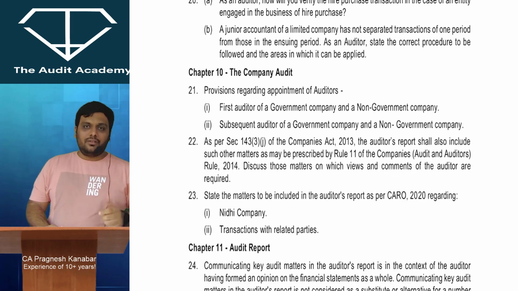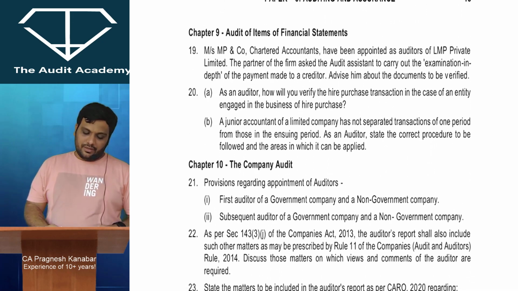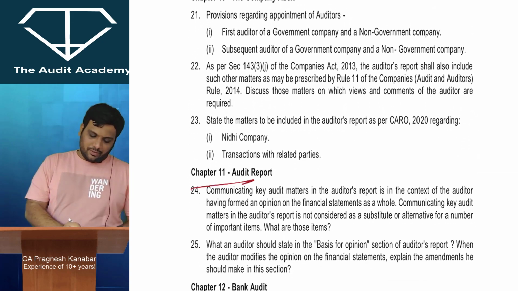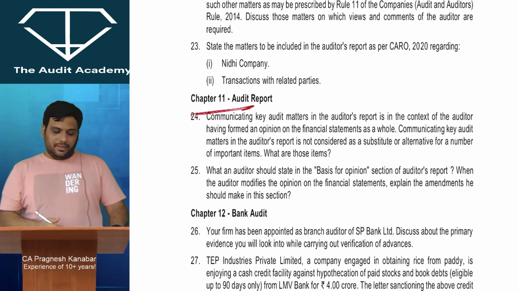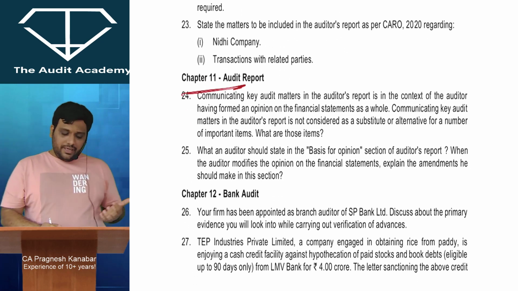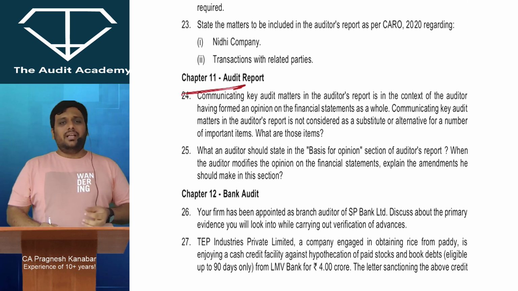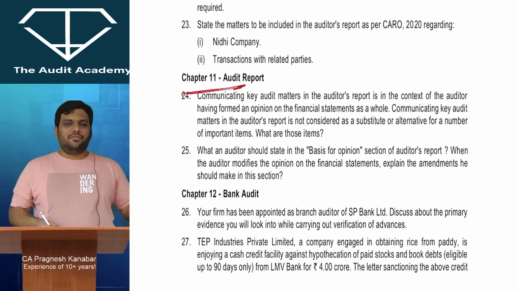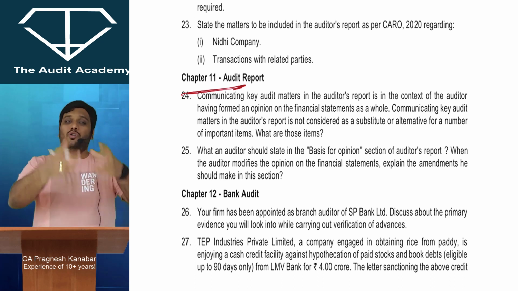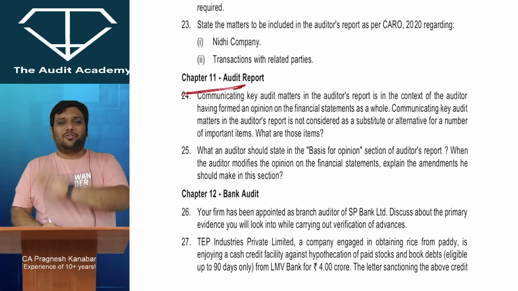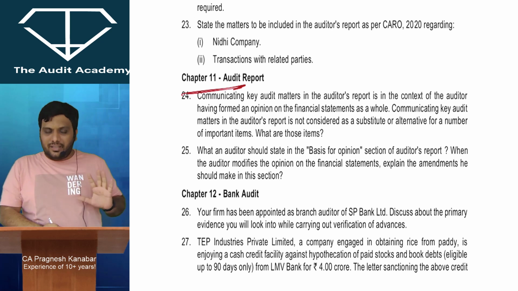That there is one just audit report topic, alright, on standards. So I'll just finish the audit report topic, so that standards are completely done. Chapter 11, audit report. Communicating key audit matters in the auditor's report. Say key audit matters, a mandatory concept for audit of listed entities, the matters which are communicated with those charged with governance. Out of those matters, we try to find out which matters are of utmost significance, and we will write it in key audit matters.